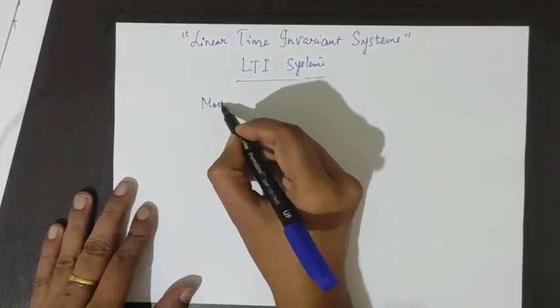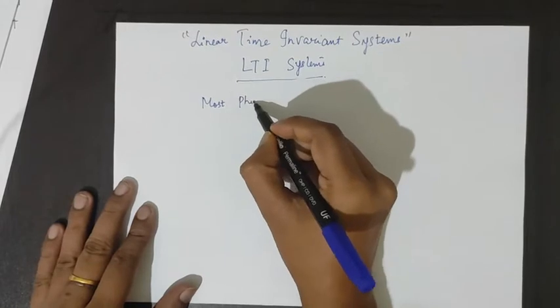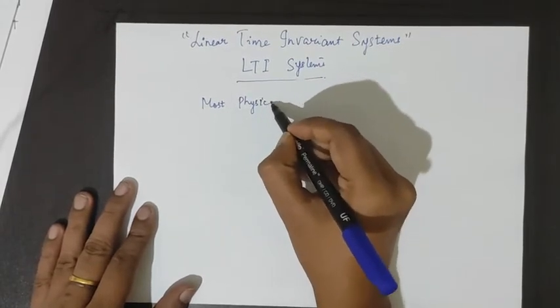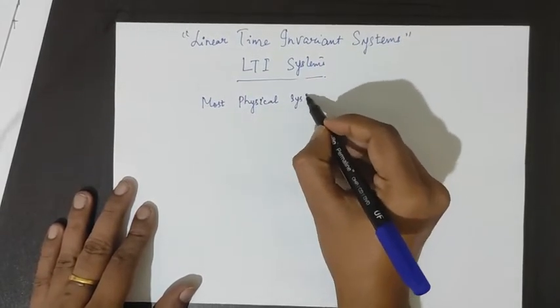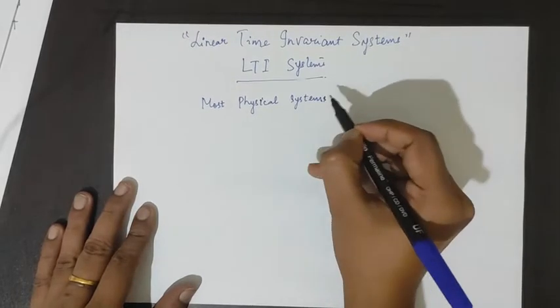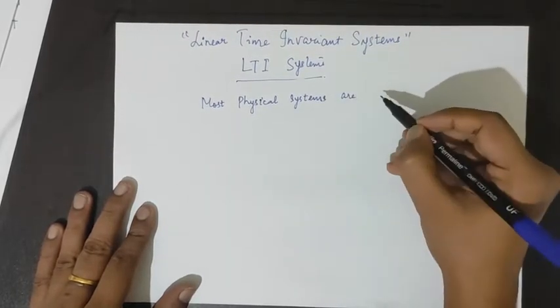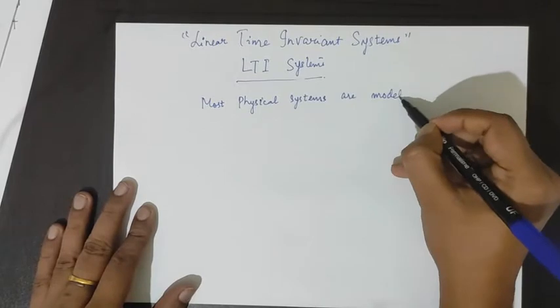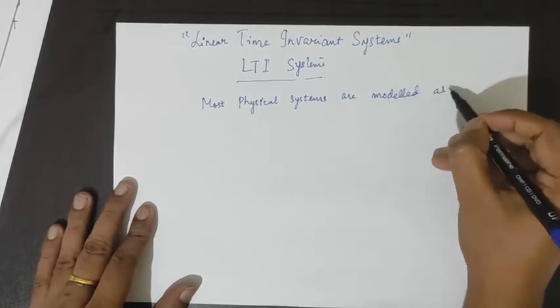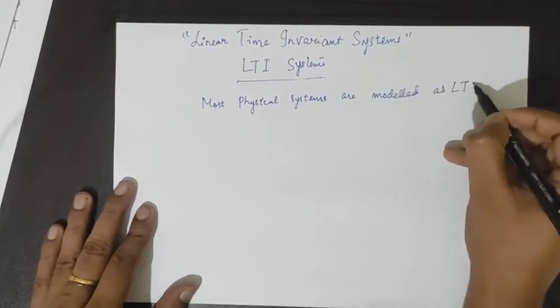Most physical systems are modeled as linear time invariant systems.